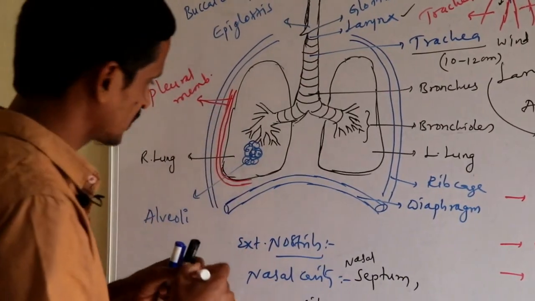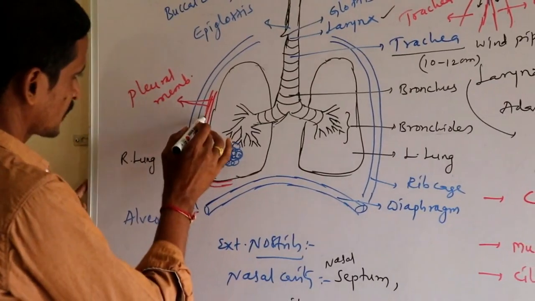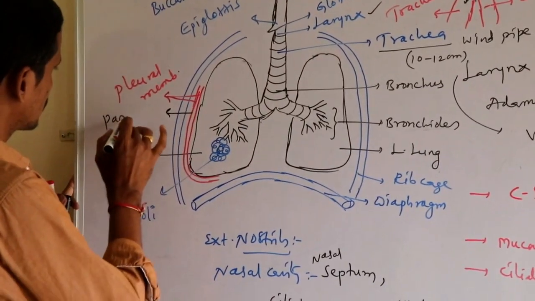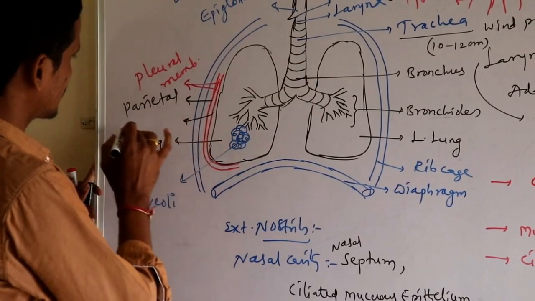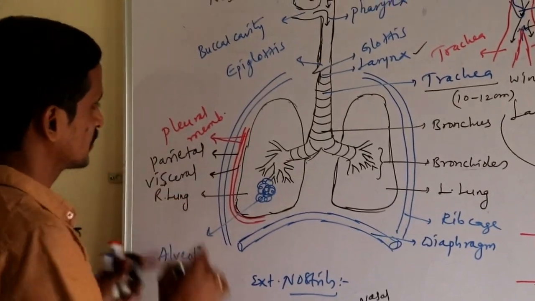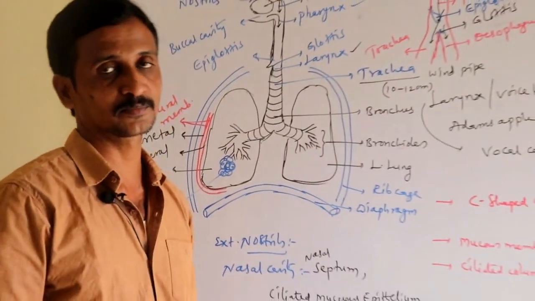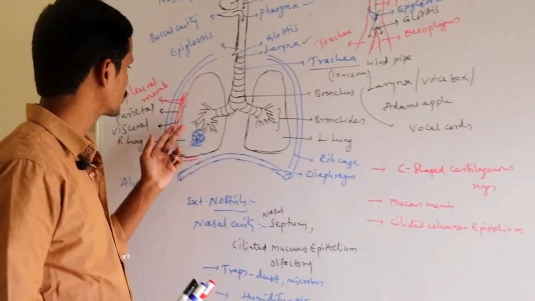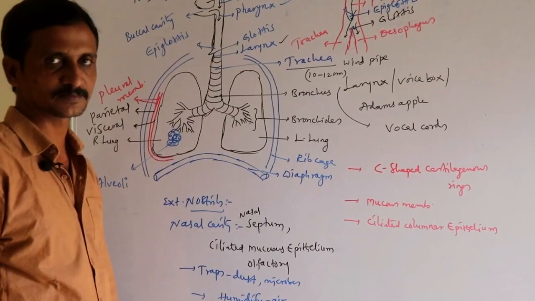Please remember, the outer one is called parietal pleura, whereas the inner one is called visceral pleura. Lungs are internally protected by these 2 layers, which together are called pleural membranes.